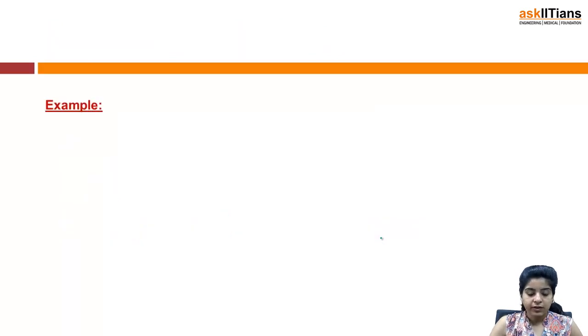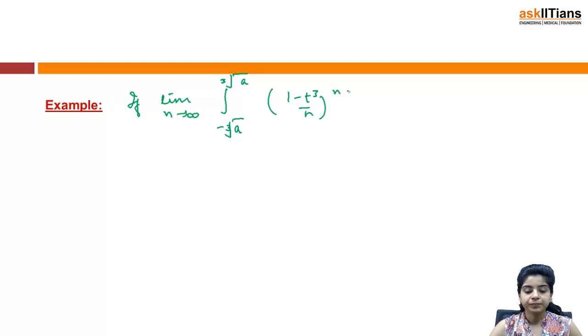Let's discuss one of the examples based on this. Suppose I have a question of the form: if the limit as n tends to infinity of the integral from minus cube root a to cube root a of (1 minus t cube by n) raised to n, times t square dt, is equal to 2 root 2 by 3, where n belongs to N,